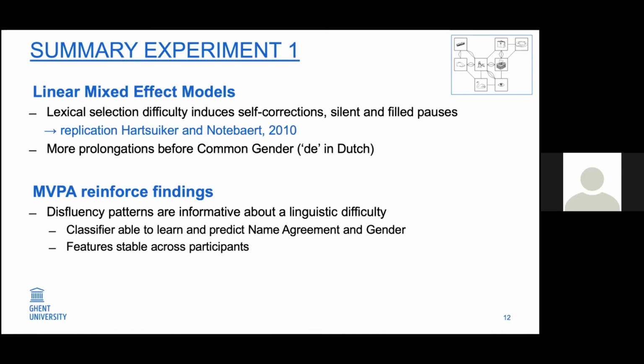And MVPA reinforced these findings because it showed that disfluency patterns are informative about the linguistic difficulty, because a classifier was able to learn and predict both name agreement and gender. And it also showed that some features were stable across participants.